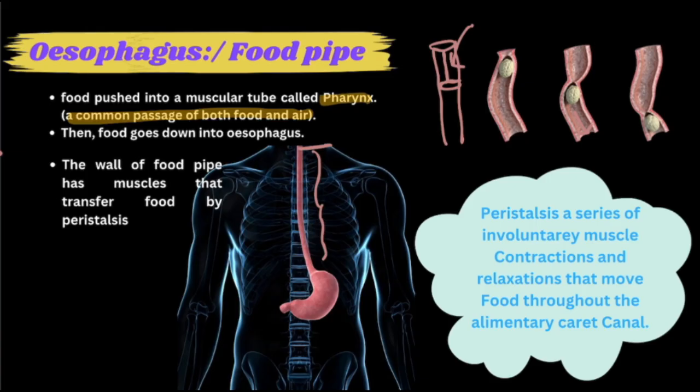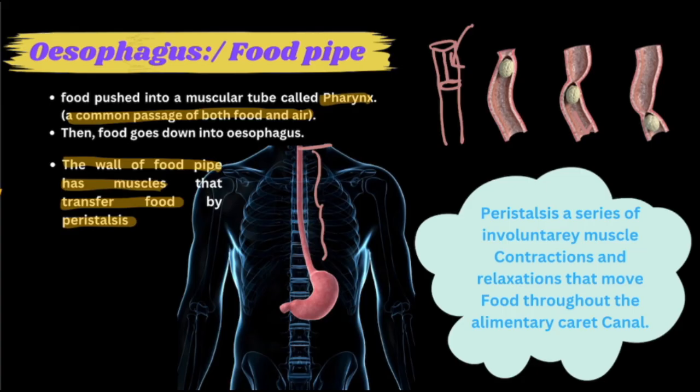So first of all the food is pushed down into the pharynx, then it is pushed down into the esophagus. Now the wall of the food pipe has muscles that transfer food by peristalsis. Now what is this? ये जो esophagus है, esophagus के wall में बहुत सारे muscles present रहता है.